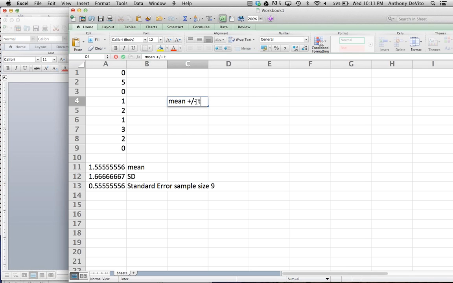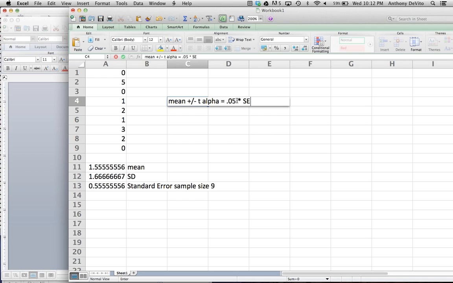In this case, it's going to be the T-score for a probability of 0.05 because we're looking for alpha. We're looking for a 95% confidence interval, so we're willing to accept a 5% chance of error, an alpha error of 5%, times